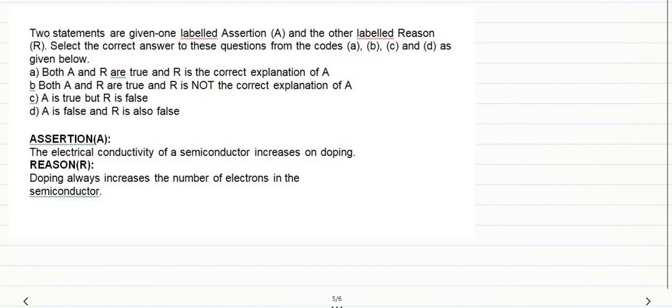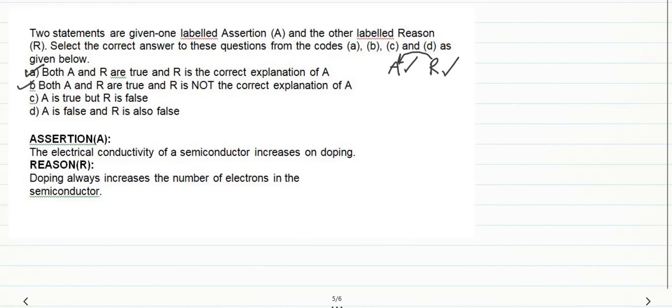Welcome everyone. This is also an assertion-reason based type of question, but it depends on the semiconductor. Let us read what the options are given here. Both A and R are true, and R is the correct explanation of A. That means A is correct, R is correct, and A and R are interconnected in such a way that the second statement R explains the fact given in statement 1, the assertion.